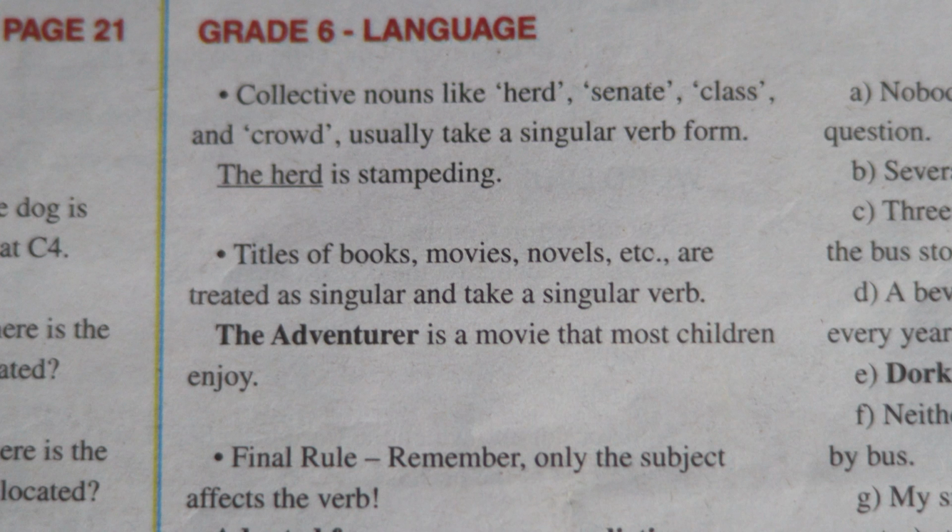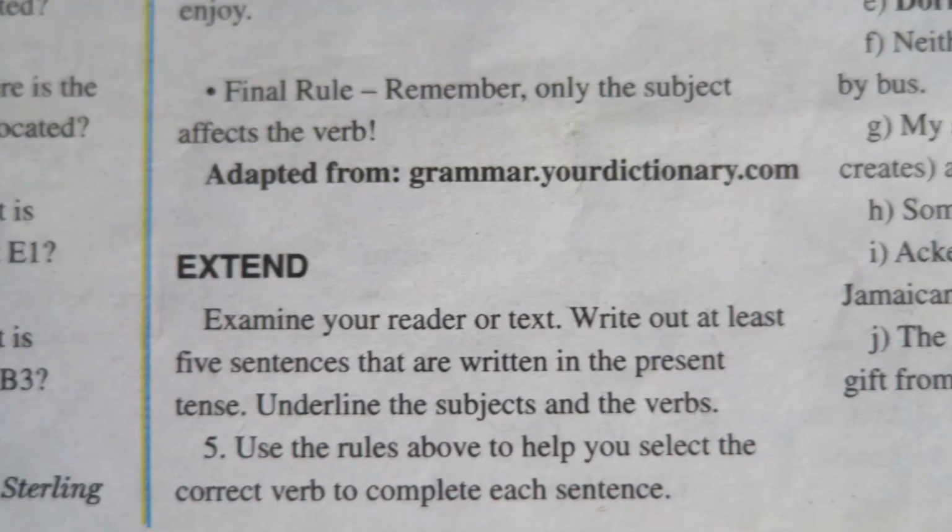Final rule. Remember, only the subject affects the verb. Extend. Examine your reader or text. Write at least 5 sentences that are written in the present tense. Underline the subject and the verbs. Use the rules above to help you to select the correct verb to complete each sentence.